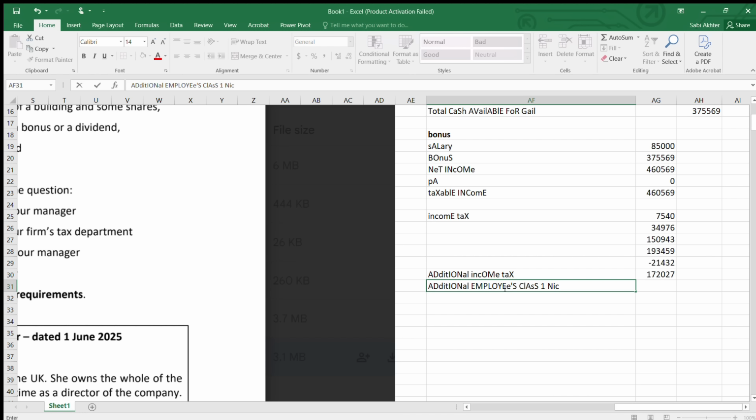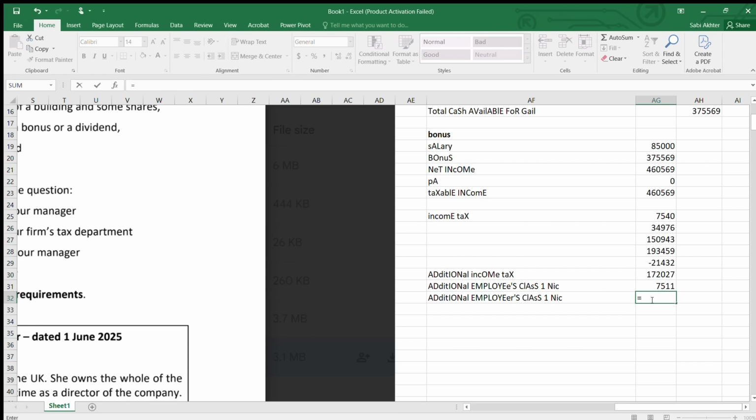Okay. So that would be, you have to take your amount of bonus, because it's higher rate, additional at 2%. Do not forget to drop down the decimal. 7511.